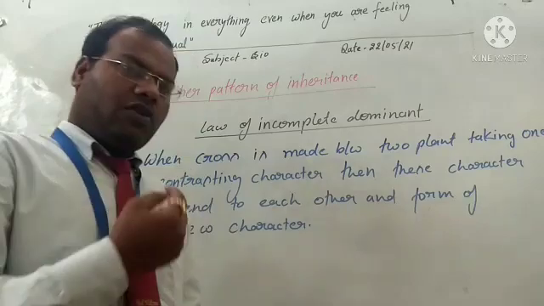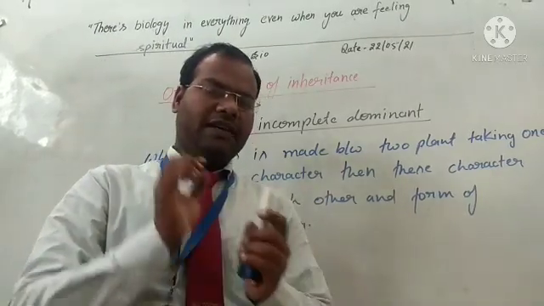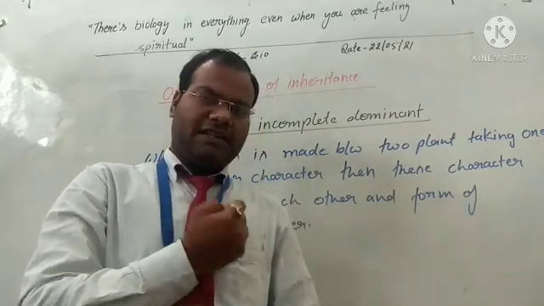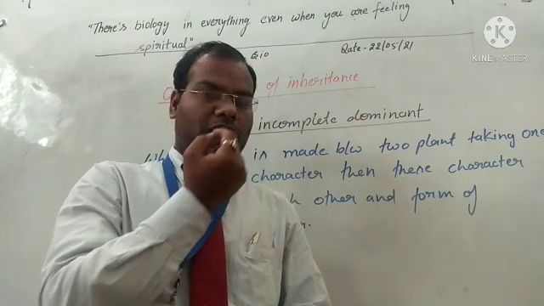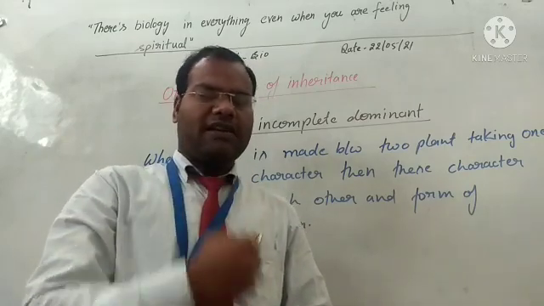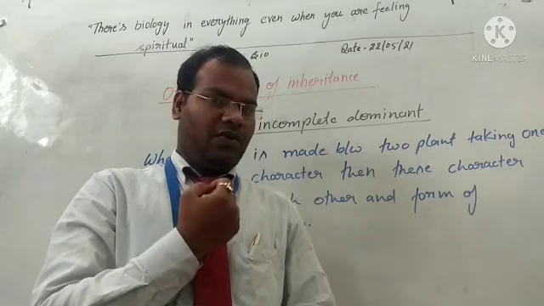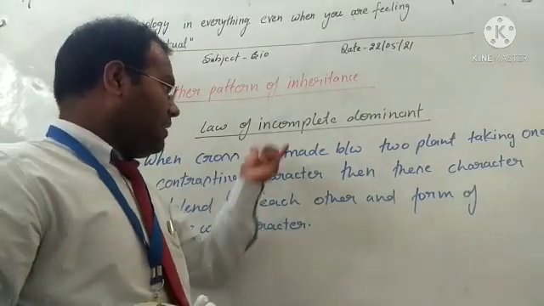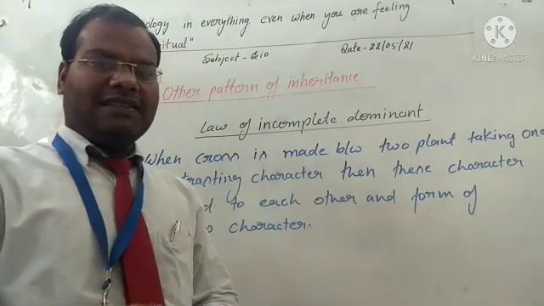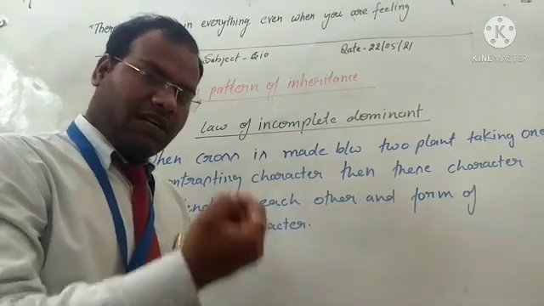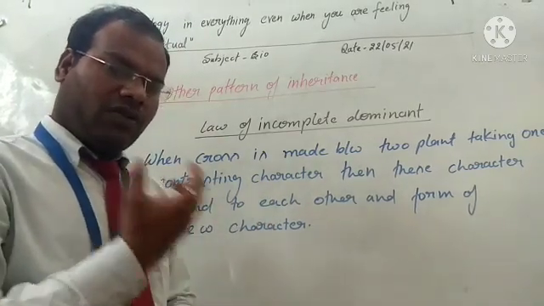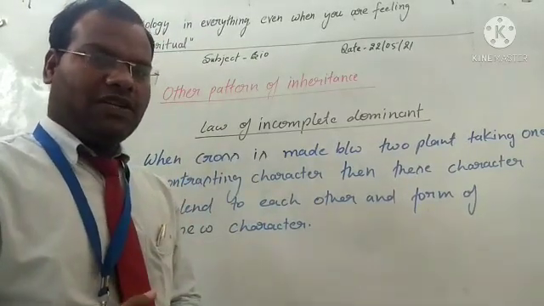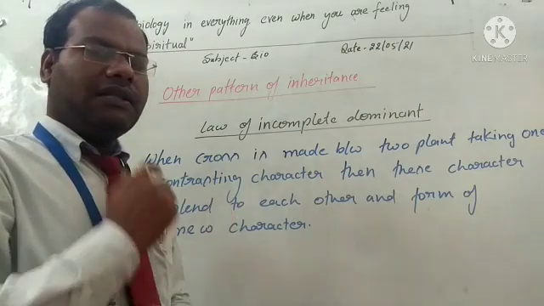When Mendel crossed a tall plant and a dwarf plant, taking one contrasting character, only one character, tall, was present in the F1 generation. But in incomplete dominance, a new character appears. When a cross is made between a red flower and a white flower, only a pink flower is obtained in the F1 generation. So this law does not follow Mendel's law.